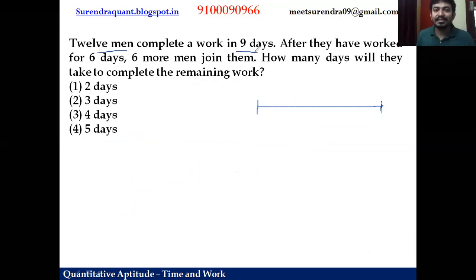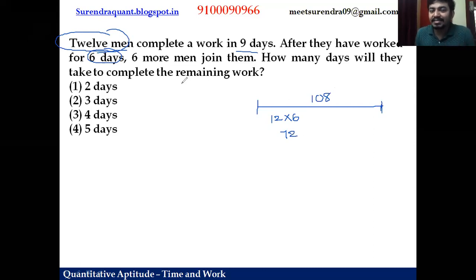Men into days. So 12 into 9, 108 units is the work. So 12 men, 9 days. Men into days is work, right? So 12 into 9 is the 108 units work. But after they have worked for 6 days, initially 12 people are working, right? So these 12 men work for 6 days. 12 into 6 are 72 units work done.